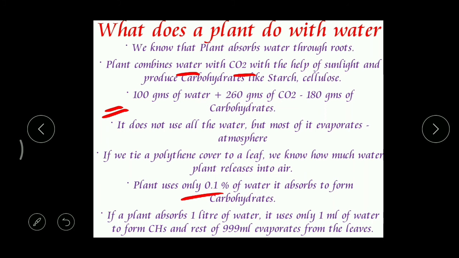And what do you call that process? Yeah, it is transpiration. So for example, if a plant absorbs 1 liter of water, the plant will use only 1 ml of water for photosynthesis, and the remaining 999 ml of water is transpired through the leaves. And what do you call those holes present in the leaves? Yeah, very good. That is the stomata.